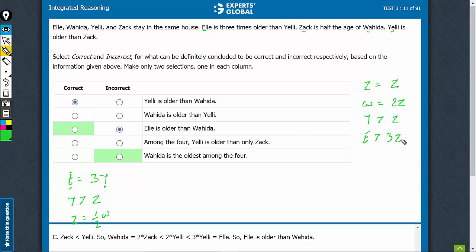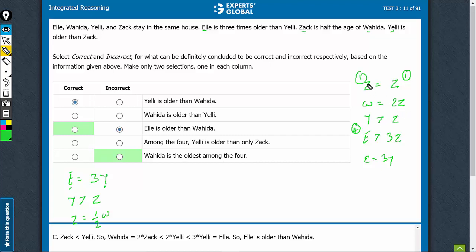This can be established. And therefore, we know for sure that Z is the youngest and E is the oldest. Because E is greater than 3Z, E is equal to 3 times Y. So, of course, E is greater than Y also. And E is, of course, greater than W also because W is equal to 2Z and E is greater than 3Z. So, we have 1 here, 4 here, but nothing can be said about W and Y. W is equal to 2Z, Y is greater than Z, Y can be greater than 2Z also, and Y can be between Z and 2Z also.